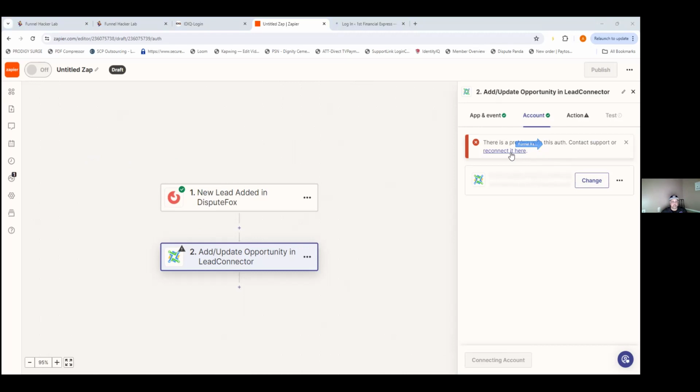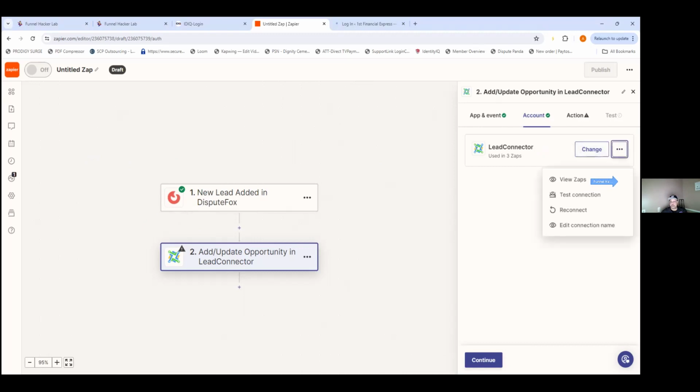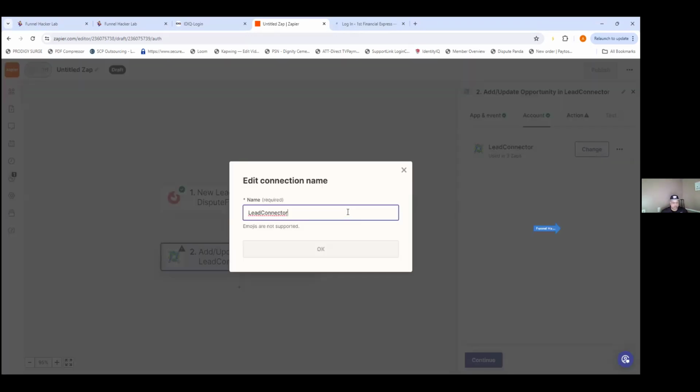Paste. And I would change out the name real quick. Change the name right here. Is this the one that you just put in? It says using 3 zaps though, so press that, that should work. Press edit connection name, call it like CRM new. Just so that you know.